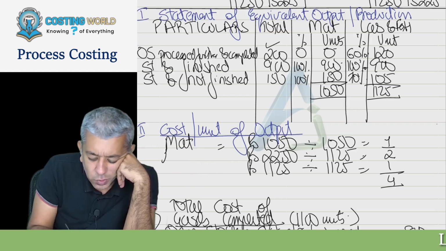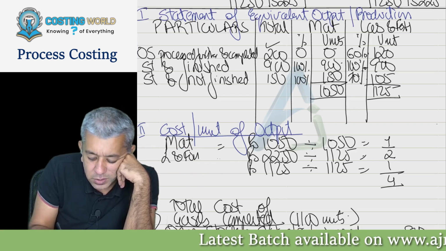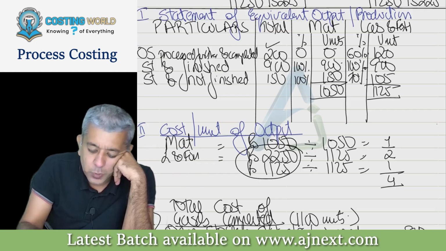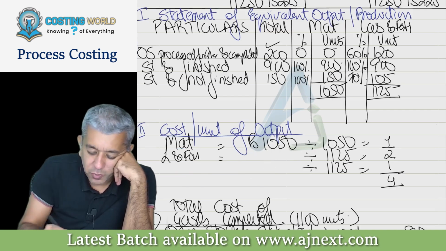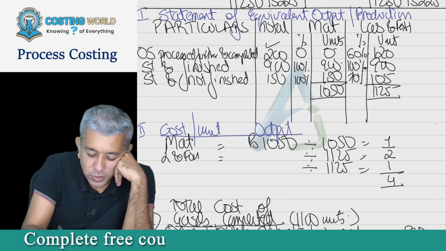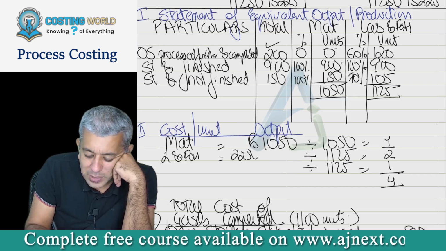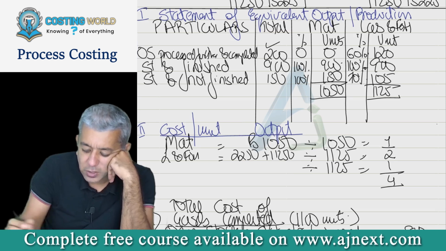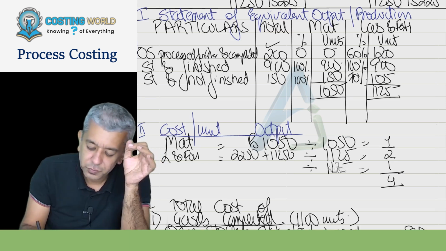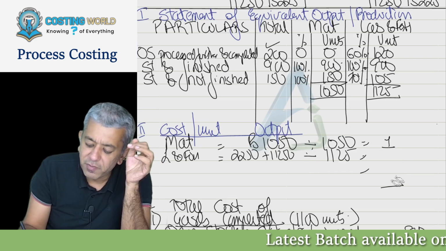Write it like this only, labor and factory overheads. And then combine both these particular costs. So therefore, I will be writing 2250 plus 1125. Can you say now this is the combined cost, no? Yes, sir. For 1125 units.